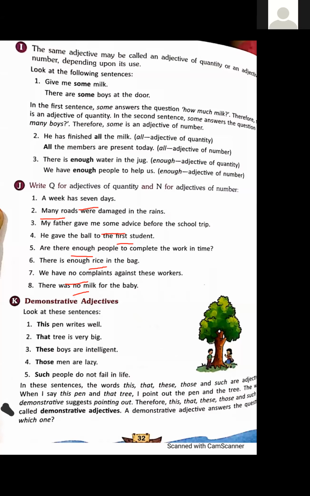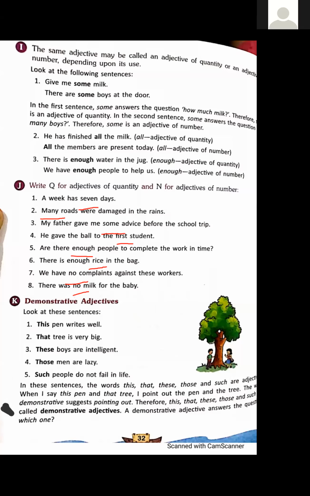Here, some is an adjective, and this is an adjective of quantity. He gave the ball to the first student. Ordinal number is here. Ordinal numbers are the adjectives of numbers. So we have to write here N for adjective of number.